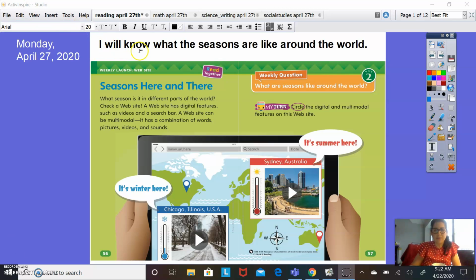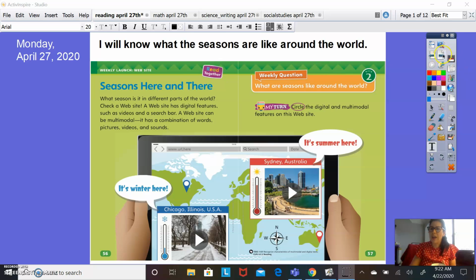I will know what the seasons are like around the world. So seasons here, seasons there. What season is it in different parts of the world? When it's summer here, is it summer everywhere else? Those are the things that we're going to learn about. And the question in our mind this week is, what are seasons like around the world?